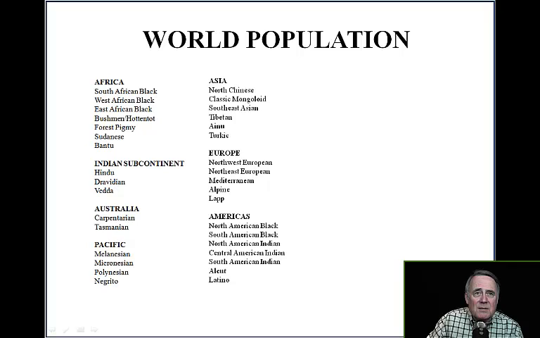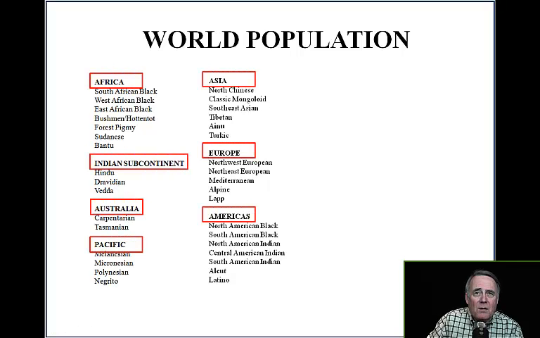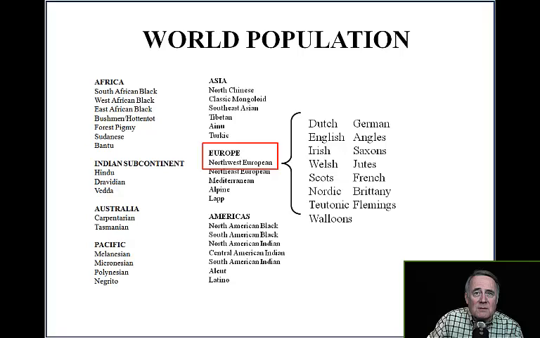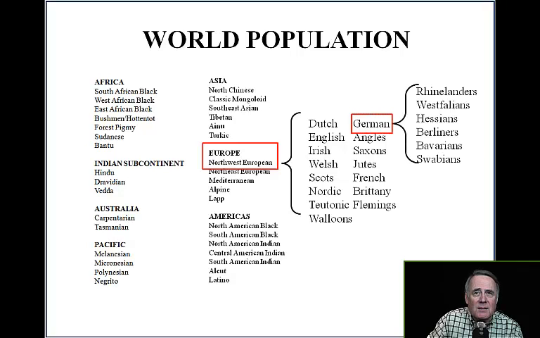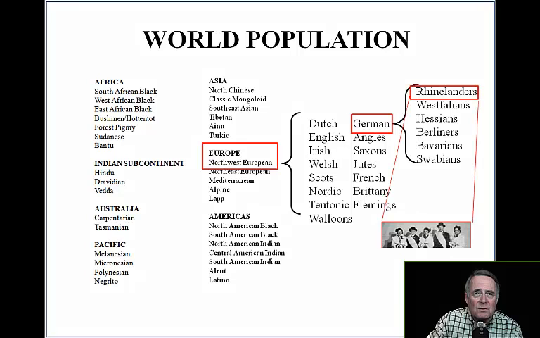So the world population looks something like this. All the broad categories defined by populations in Africa, Asia, and so forth consist of multiple subcategories and ethnic groups. For example, Northwest Europeans consist of groups such as Dutch, English, Irish, Scots, Walloons, Germans, and so forth. And Germans are further subdivided into regional ethnic groups of Rhinelanders, Westphalians, and so forth.